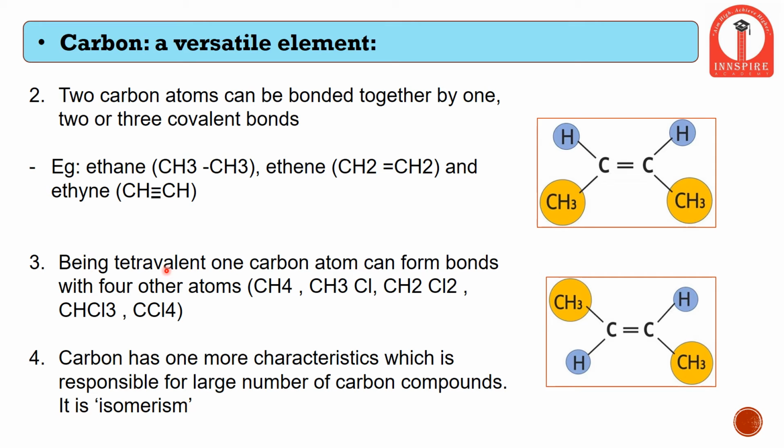And as I discussed earlier, a carbon atom is capable of bonding to 4 hydrogen atoms. Similarly, these hydrogen atoms can be replaced by other groups. Like we can see in this first example, it is CH4. This is methane, in which a single carbon atom is bonded to 4 hydrogen atoms. But in the next example, we can see that one of the hydrogen atoms is replaced by a chlorine atom.